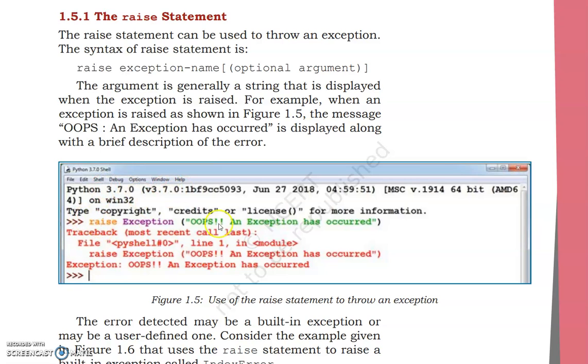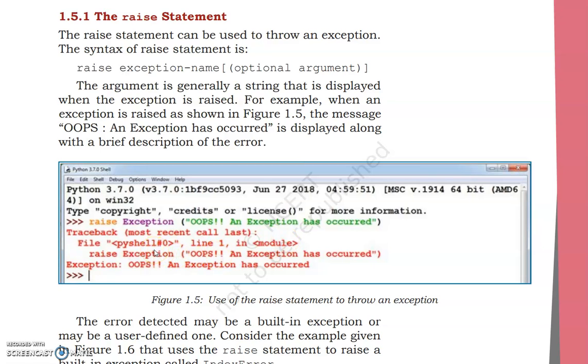Now, this is our shell here. We have our prompt, raise exception. If there is any problem in the code and there is an exception or an error, this message is to appear. Now if we trace back and check our coding, we have this file of PyShell, that is Python shell, and in line 1 in the module there is an error.